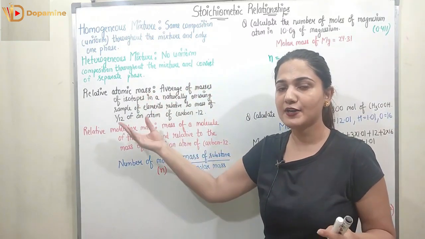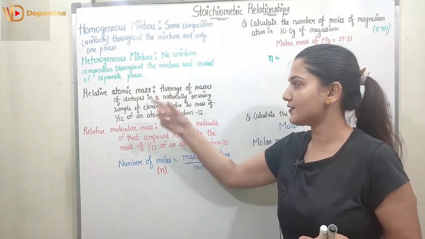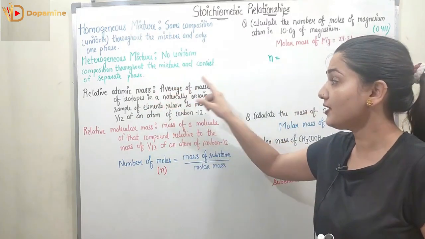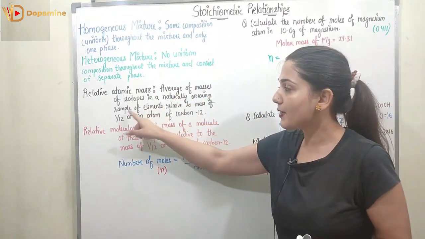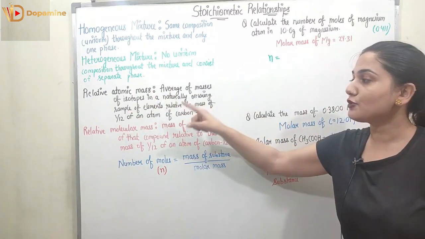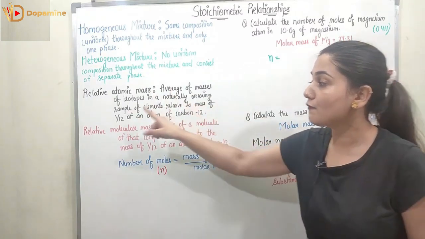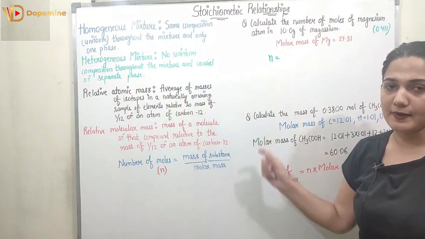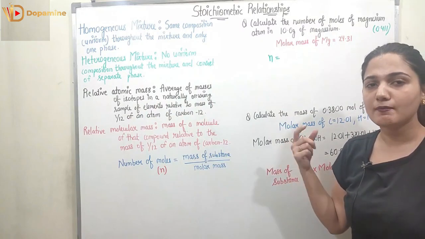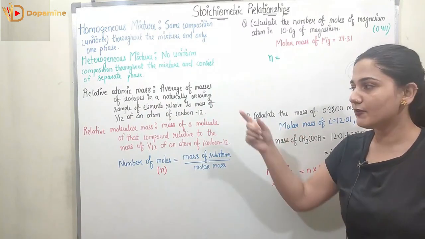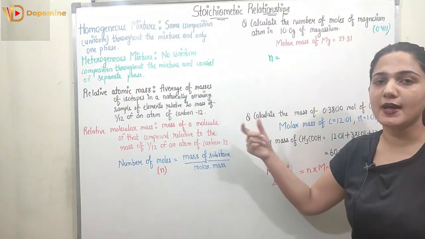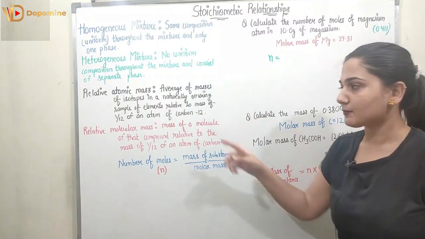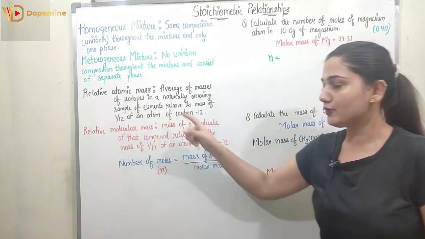For example, we have hydrogen, and we take the average of masses of all of the isotopes of hydrogen in the naturally occurring sample of the element, and we take it relative to the mass of 1/12 of an atom of carbon 12, right? We know the mass of carbon 12 is 12, so we take 1/12 of this carbon 12 atom's mass.